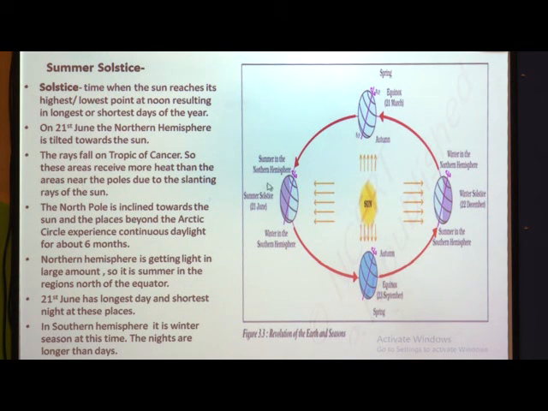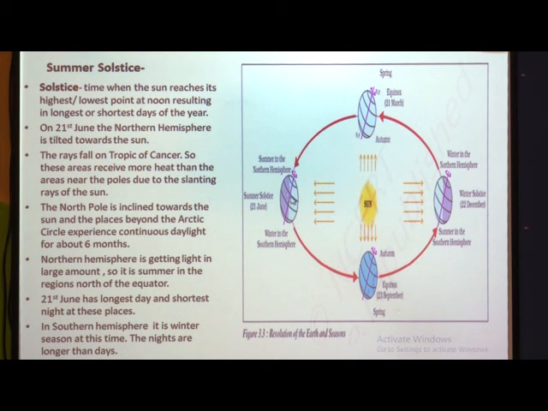So, just see this diagram, children. Here we have summer solstice. On 21st June, the northern hemisphere is tilted towards the sun. See this earth, this is the axis. This axis is tilted towards the sun, right. This is the northern hemisphere, this is the southern hemisphere, and this is the equator.